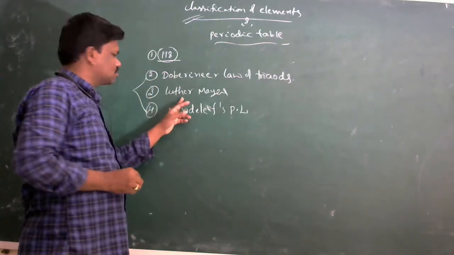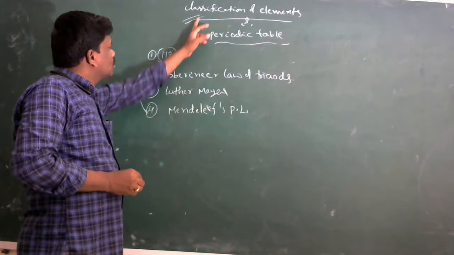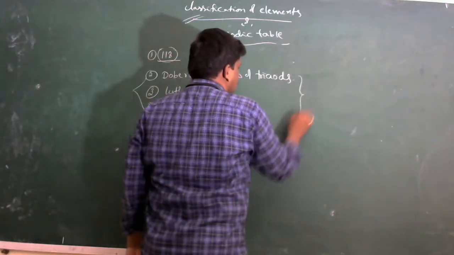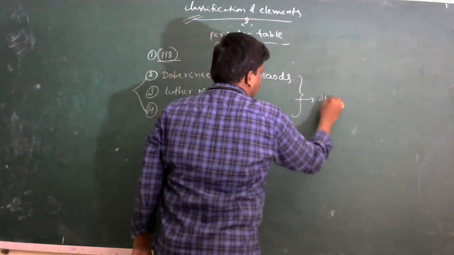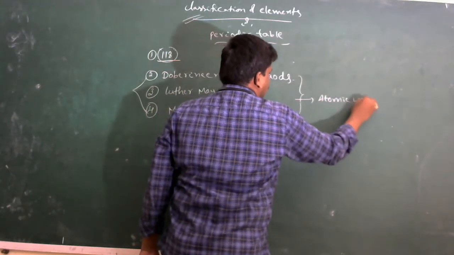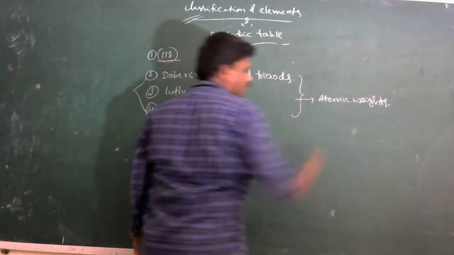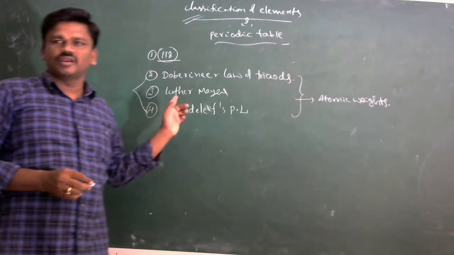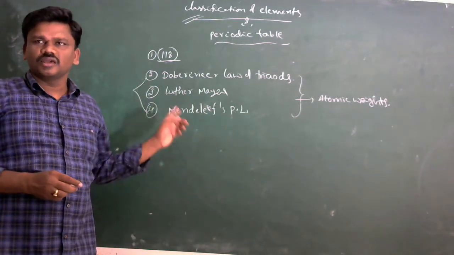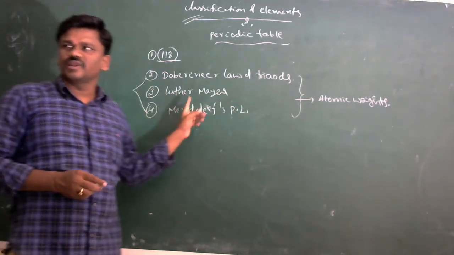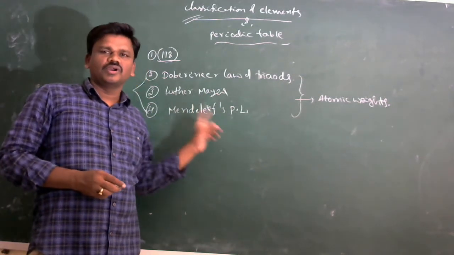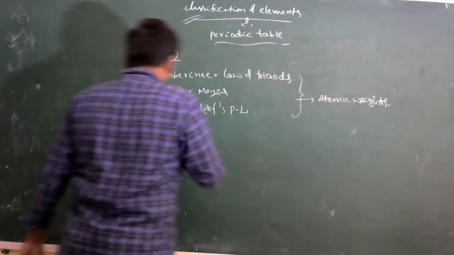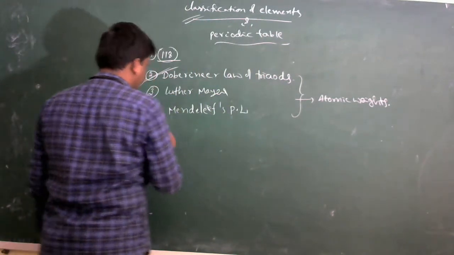These three laws for the classification of elements are based on atomic weight. The total number of elements known today is 118. First one, Dobereiner's law of triads.